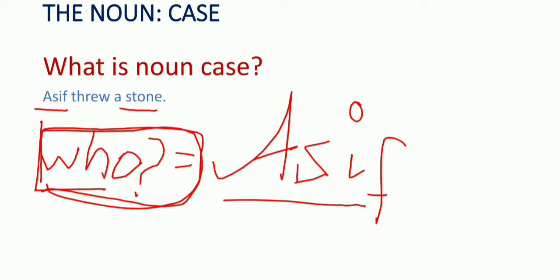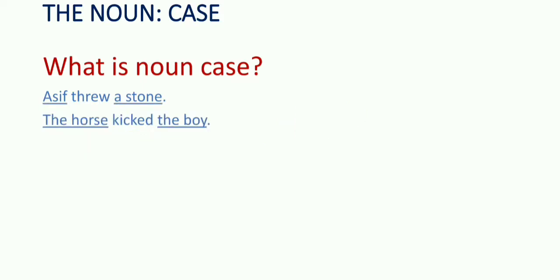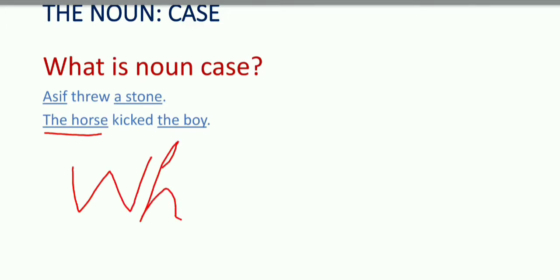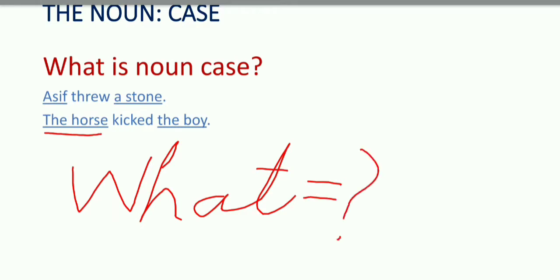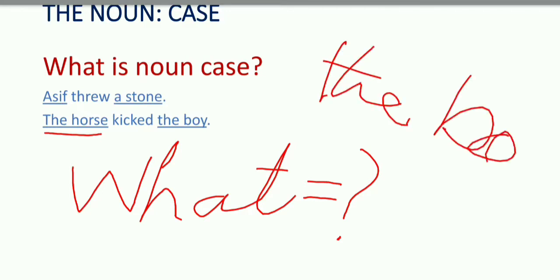Look at another example. The horse kicked the boy. Here also make a question. Who kicked the boy? The horse kicked the boy. And again, the horse kicked what? If you put the question of what, the answer will be the boy. So the boy is our